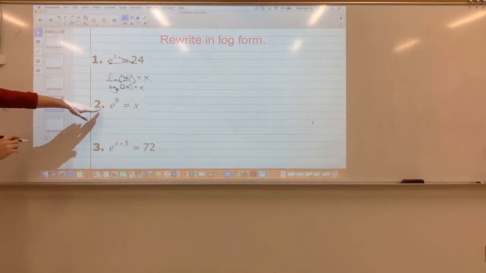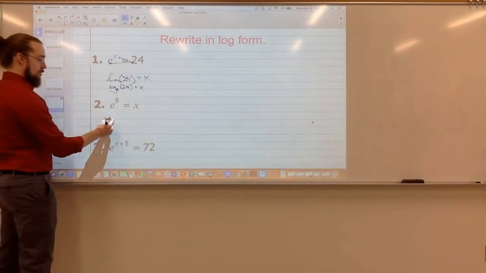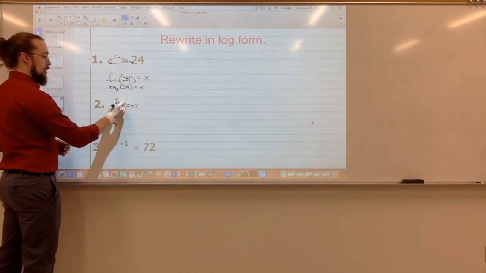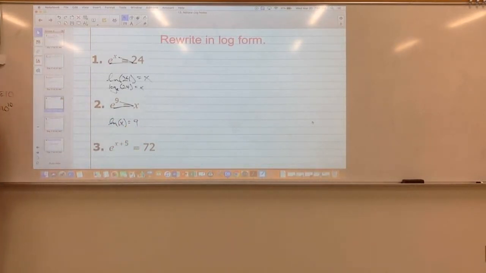So how would I do number 2? ln of x equals 9.